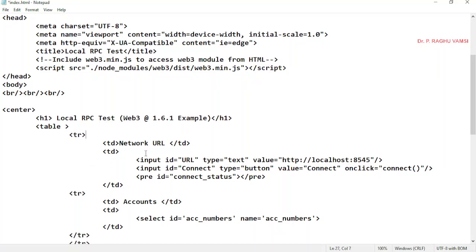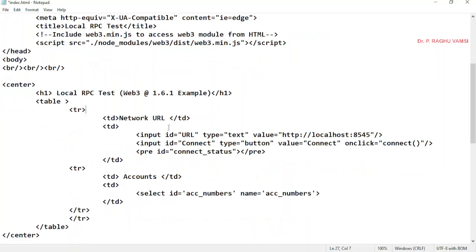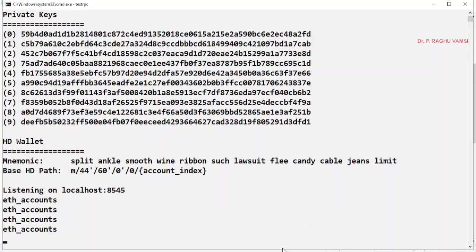Now in this table I have placed the network URL as the text and an input of type text with a value. This is the HTML. By default I have given http://localhost:8545 since test RPC is running here.